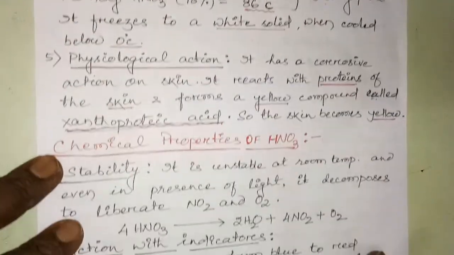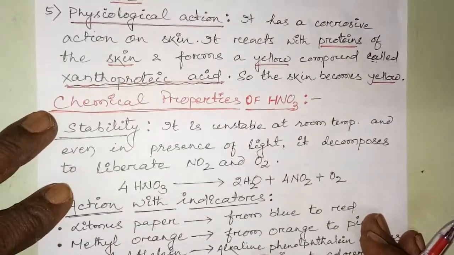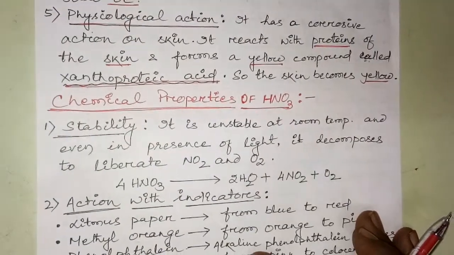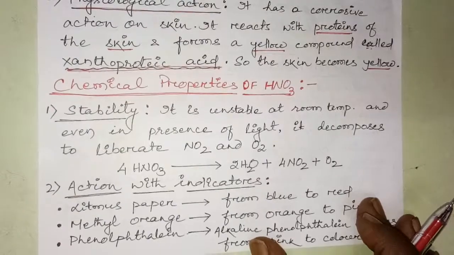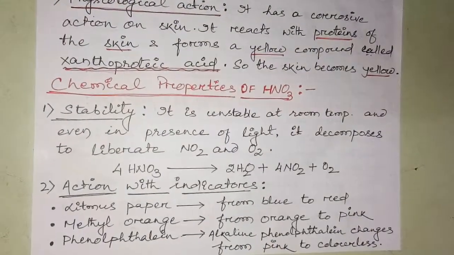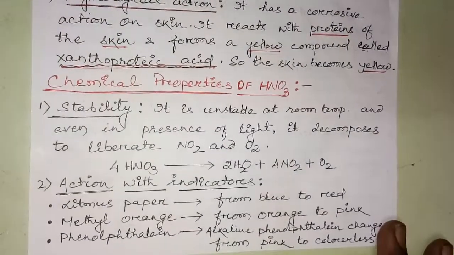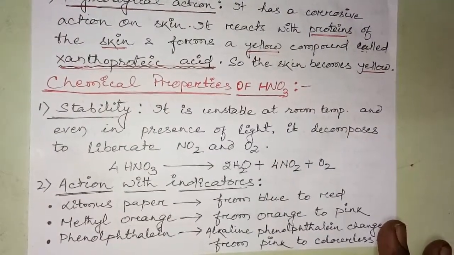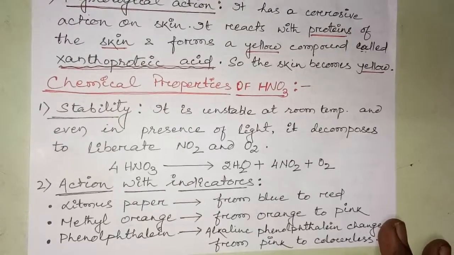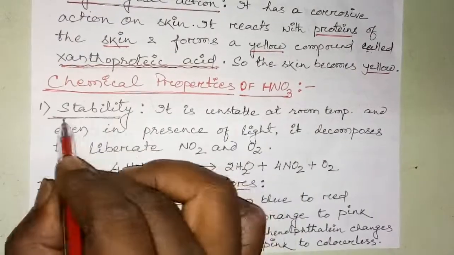Clear? Now we will discuss the most important part, the chemical properties. For nitric acid, there are several equations to discuss. You have to remember all the details, the chemical equations, and what changes occur during the reactions. The first chemical property is stability. What is the stability of nitric acid?